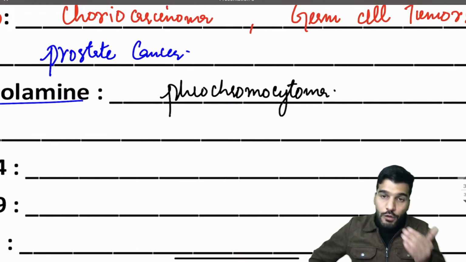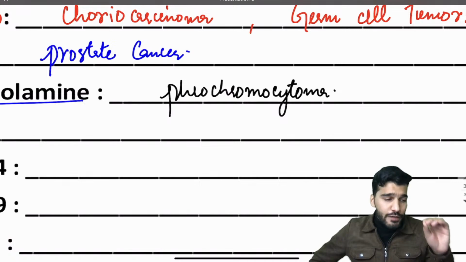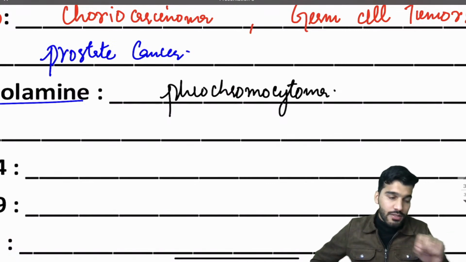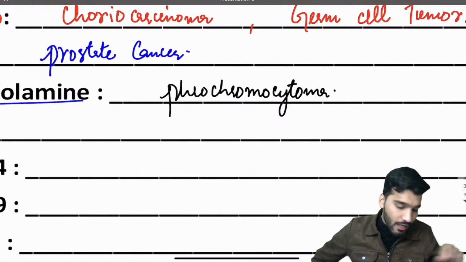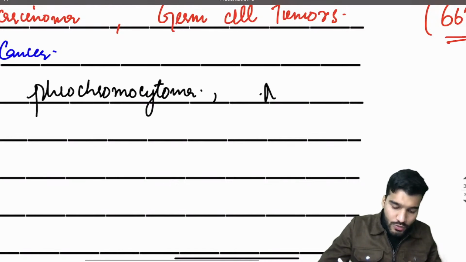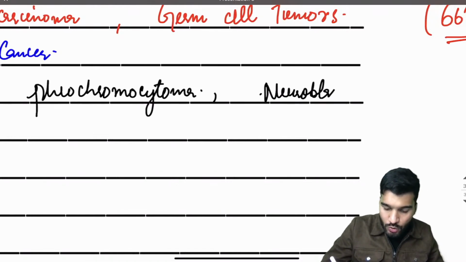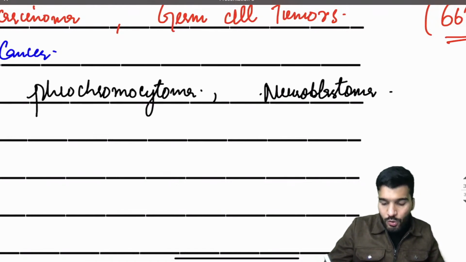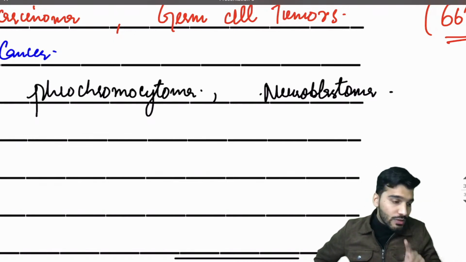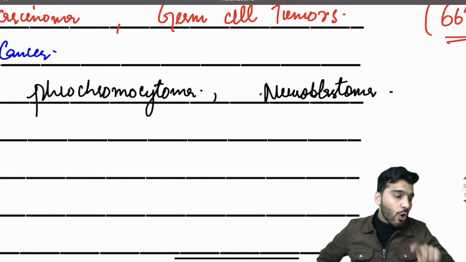Phenoxybenzamine question was asked: it is which class of drug? Alpha 1 adrenergic blocker. That is your pheochromocytoma. This catecholamines are also used as markers in neuroblastoma. These catecholamines, epinephrine and norepinephrine, come from which amino acid? They are coming from tyrosine. Remember that.